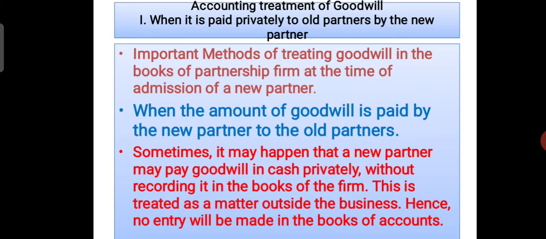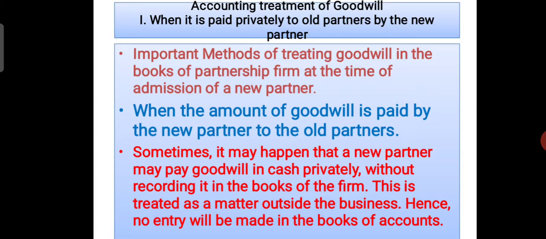It is one situation. Here the goodwill is valued, and then we ascertain the goodwill amount using some method. Next the new partner accepts to bring the goodwill in the form of cash, and that goodwill is given to existing partners privately. He accepted that even if the goodwill is not recorded in the books of accounts, he will take part in the business of the partnership firm in the future.